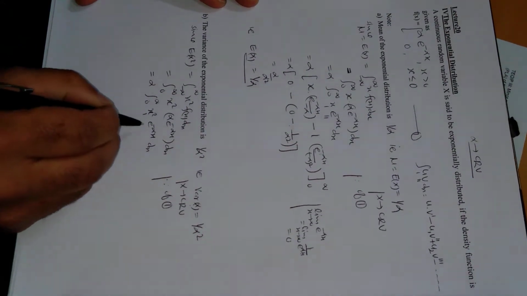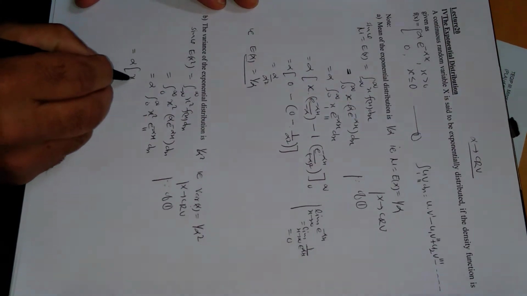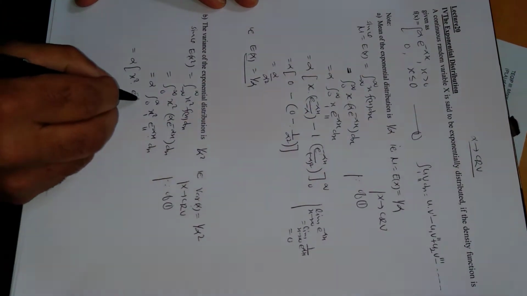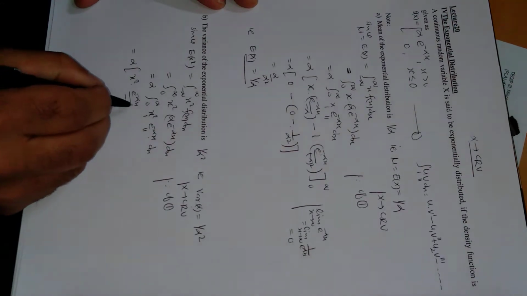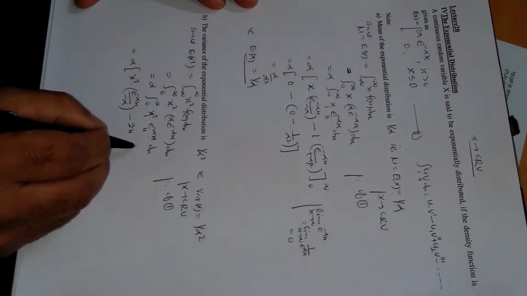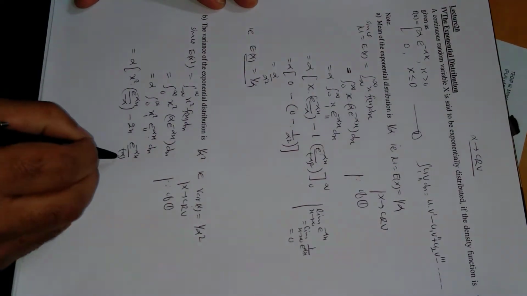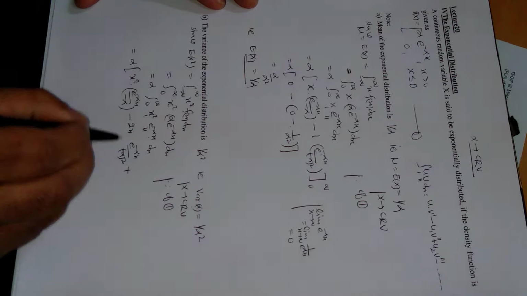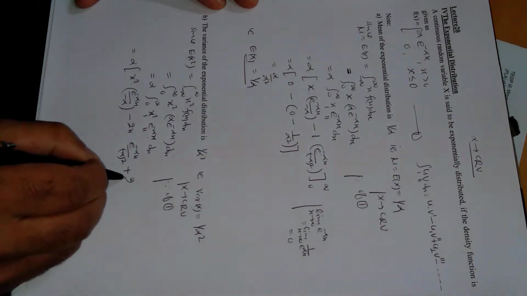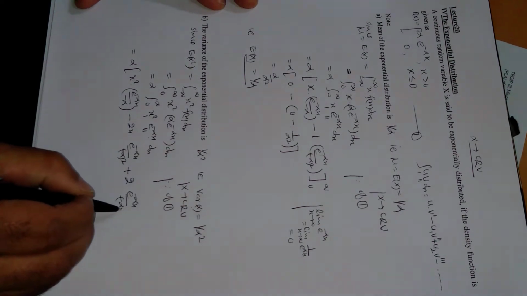Again by integration by parts, this is the first function, this is the second function, so this will be alpha times x square as it is, integration of this e power minus alpha x upon minus alpha, then x square's derivative 2x and its continuous integration e power minus alpha x upon minus alpha square, then plus, 2x's derivative is 2, its continuous integration e power minus alpha x upon minus alpha power 3.